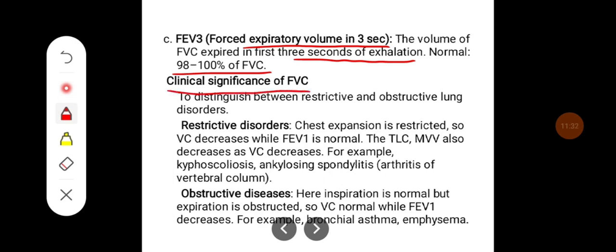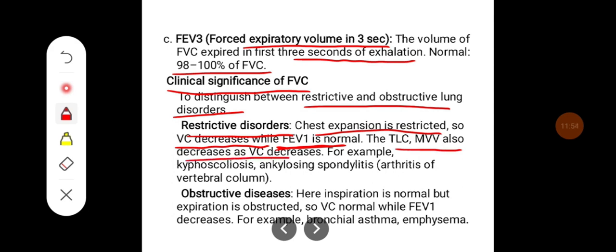Some of the clinical significance of forced vital capacity. It is used to distinguish between restrictive and obstructive lung disorders. In restrictive lung disorders, where chest expansion is restricted, the vital capacity decreases while FEV1 is normal. The TLC and maximal voluntary ventilation also decrease as vital capacity decreases. For example, kyphoscoliosis and ankylosing spondylitis, that is the arthritis of the vertebral column.